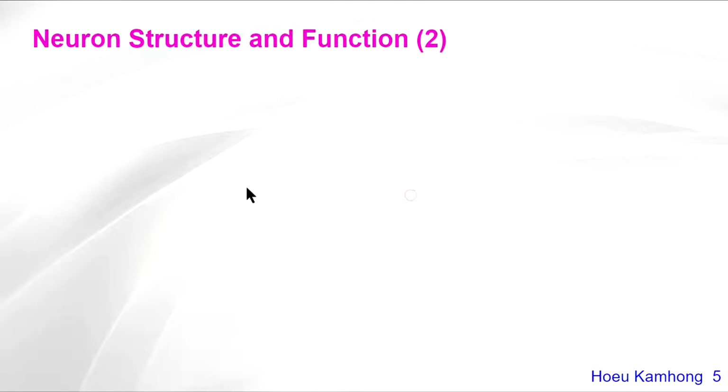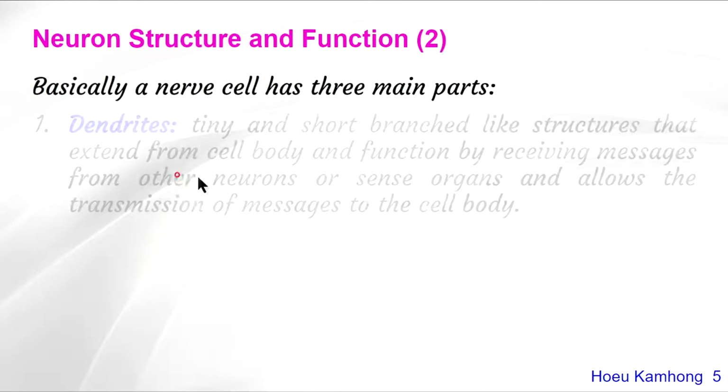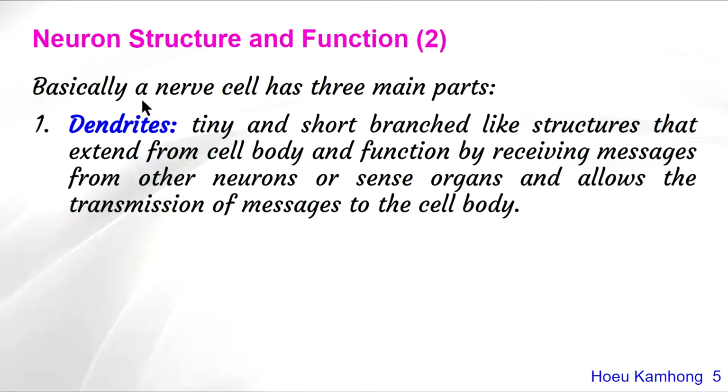Okay, so let's move to the first part, dendrites. Dendrites are tiny and short branch-like structures that extend from the cell body. They function by receiving messages from other neurons or sense organs, and allow the transmission of messages to the cell body.